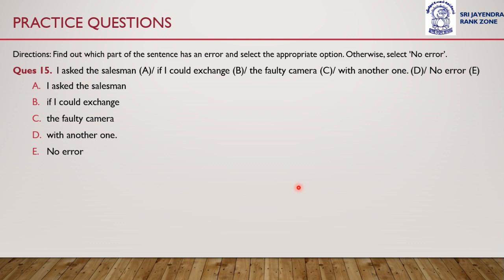Which part of this sentence has an error? I hope you have recognized by now. You need to pay more attention and try to answer the question before I give the solution.